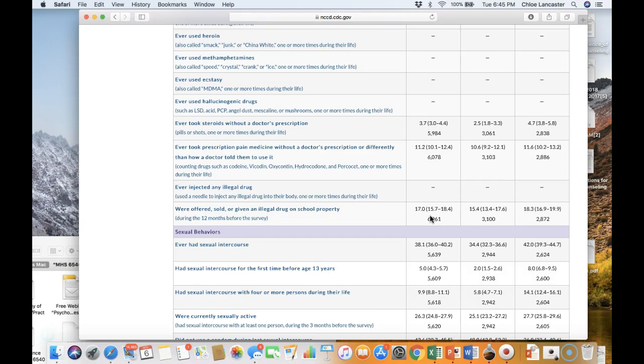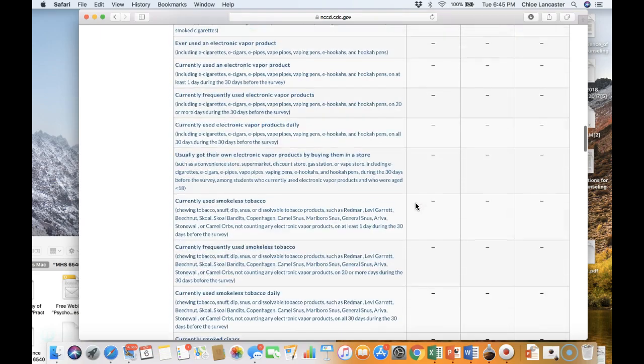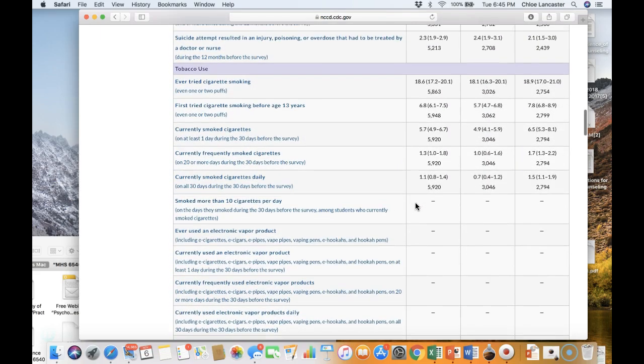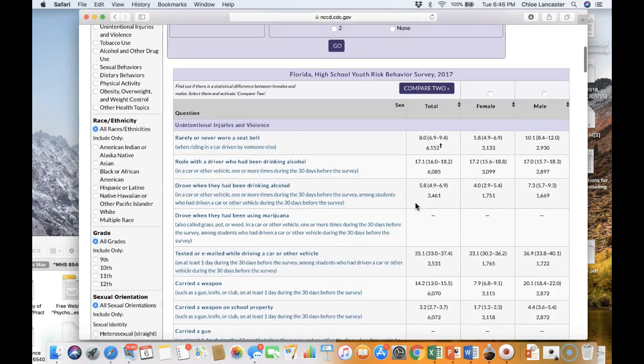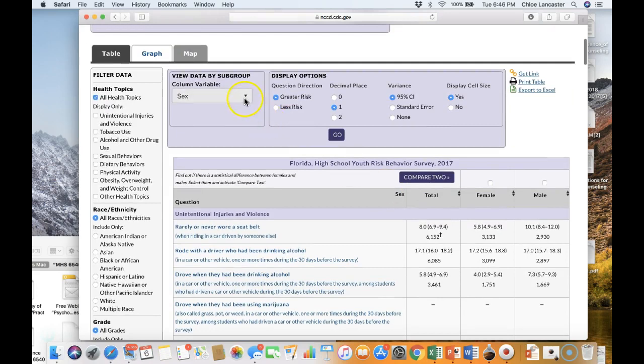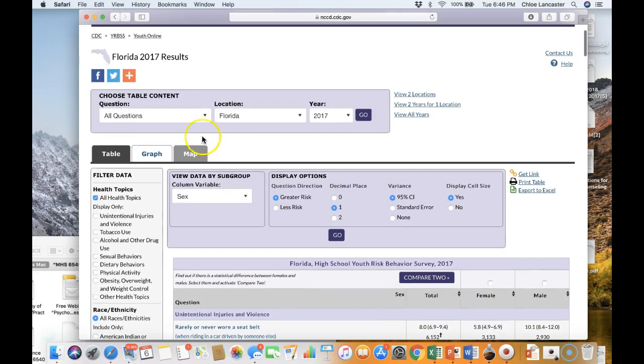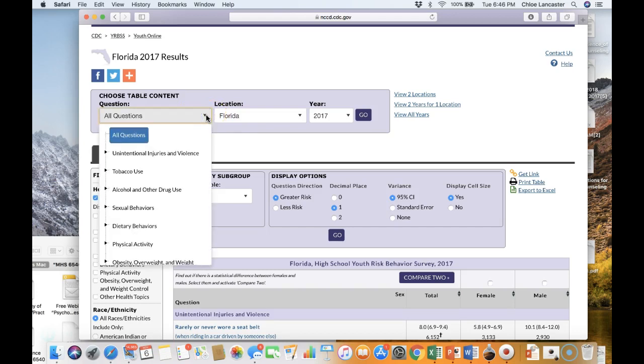Anyway, not to digress. As you can see, it can be a bit clunky to keep going back and forth through the entire instrument. And so what we can do instead is go back up to the top, and where it says all questions, you can select questions by a particular variable.